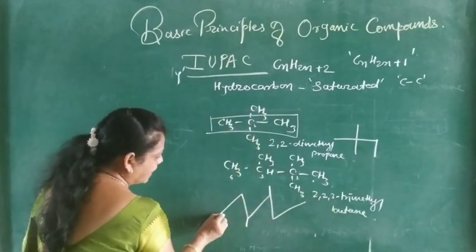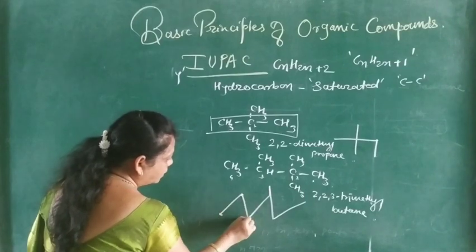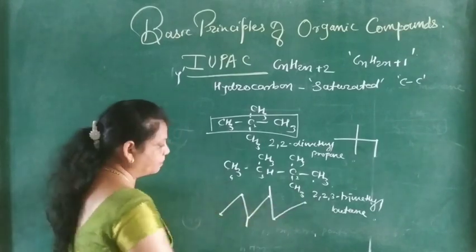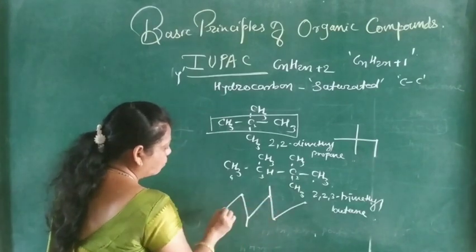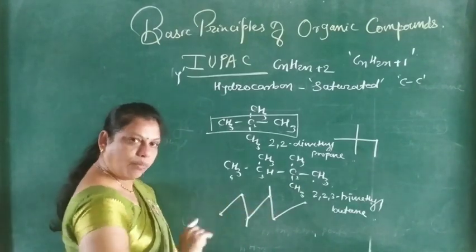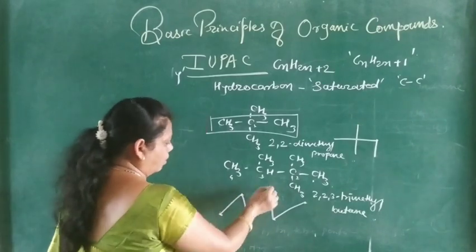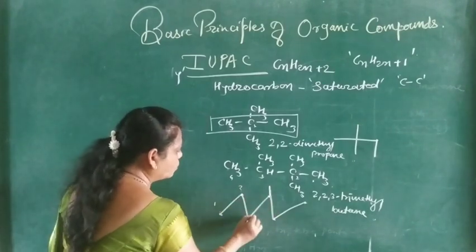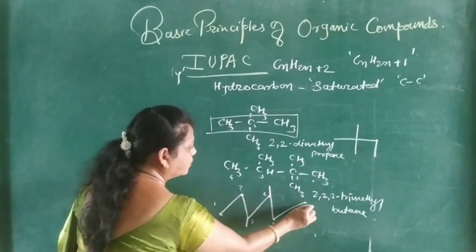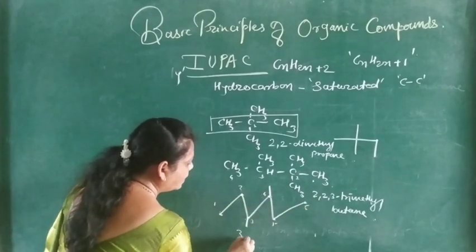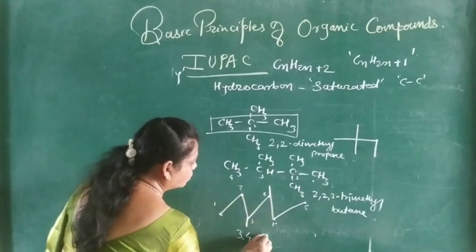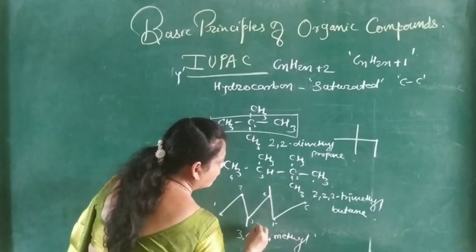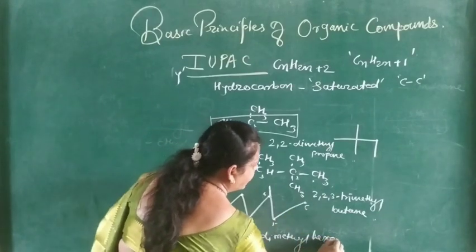Next, here 1, 2, 3, 4, 5, 6 carbon atoms. 1, 2, 3, 1, 2, 3. From both ends it is the same, and there is a methyl group. So 1, 2, 3, 4, 5, 6. So at 3 and 4 there are 2 methyl groups. 3, 4 dimethyl, and for 6 this is hexane.